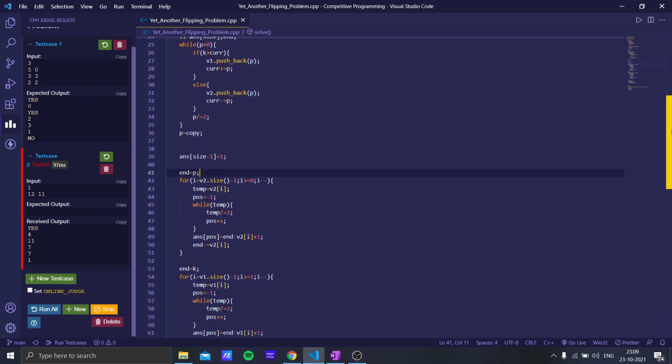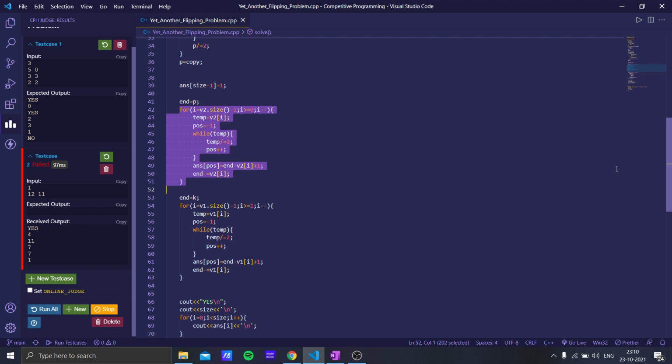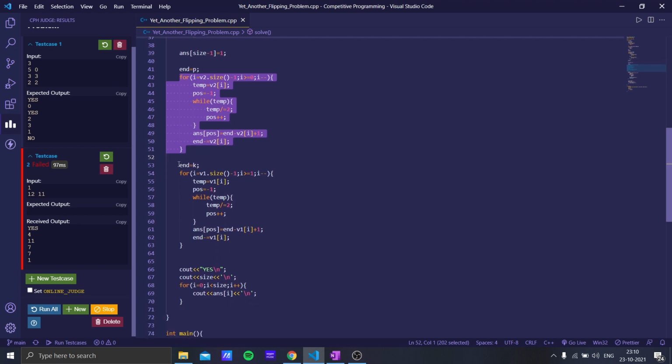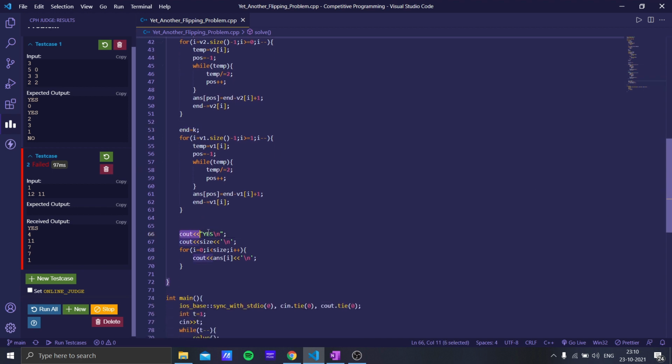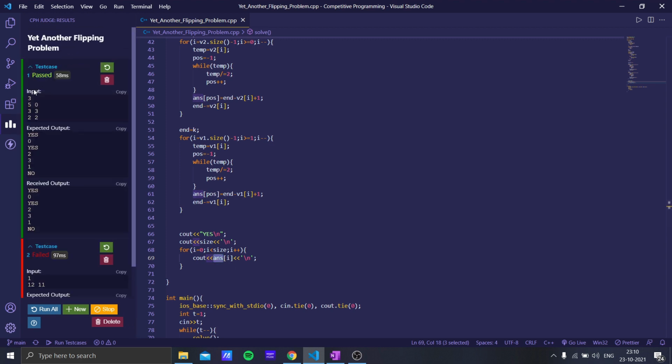Then for each negative number we are going to take the subarrays from the right one by one, and we are ending for the negative part here. Then for the positive parts that are left, we will start from the end of the string and assign them one by one. Again we are starting to assign from the right, and we will move from right to left, and we will assign all of them. Then we print yes and the size, and then the answer array.